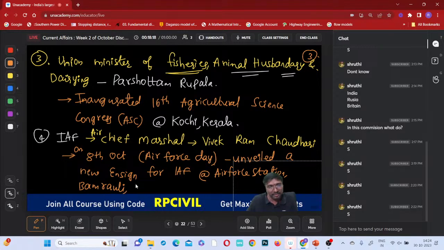Where is Bamroli present? In Uttar Pradesh, right? So what is the meaning of this new ensign? You can say, if you just observe. What is the speciality of this one?